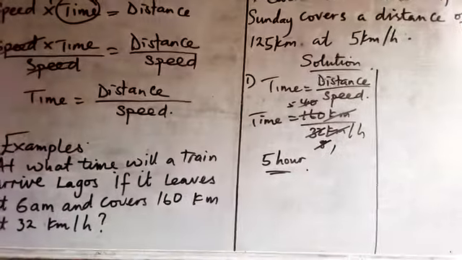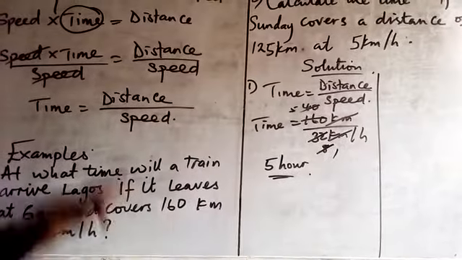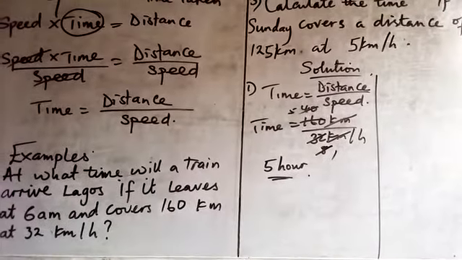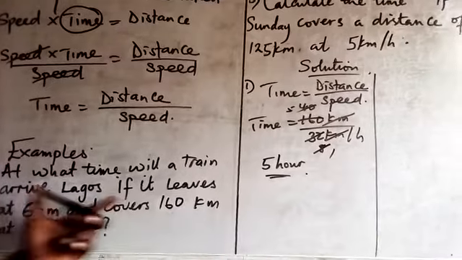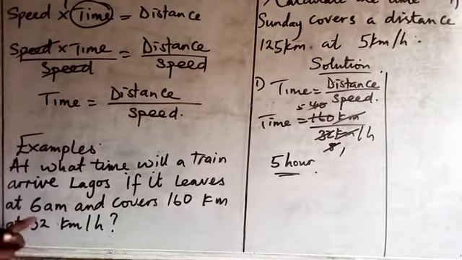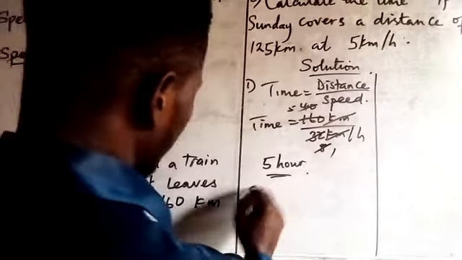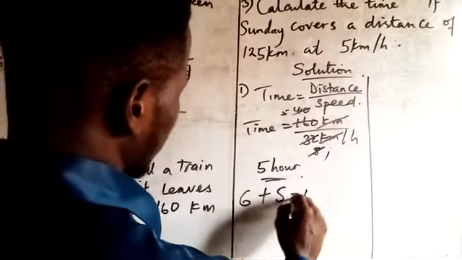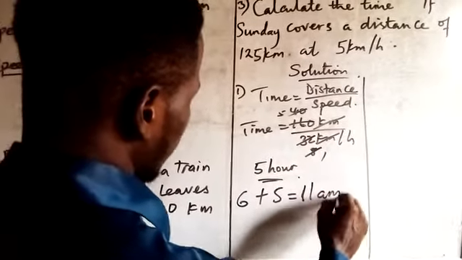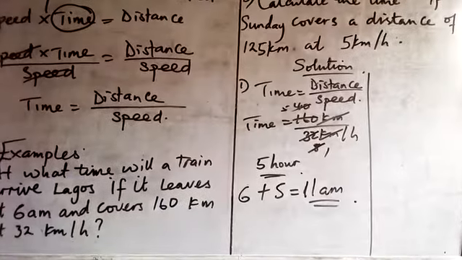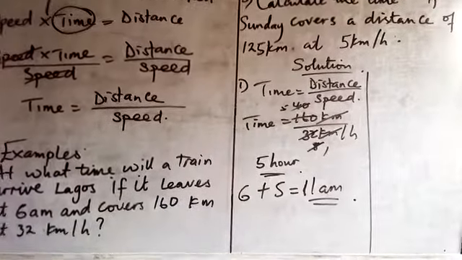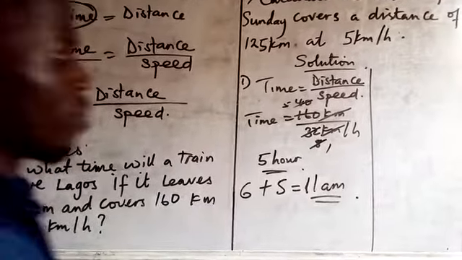Then the question is, at what time will a train arrive Lagos if it leaves at 6 a.m.? So if you leave at 6 a.m., add 6 plus 5, your answer is 11 a.m. That is the time. So by 11 a.m., this train is supposed to arrive at Lagos.